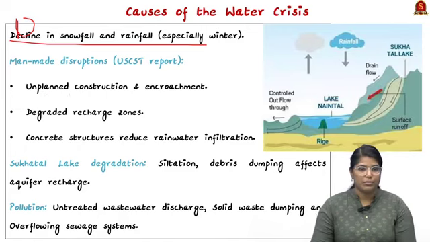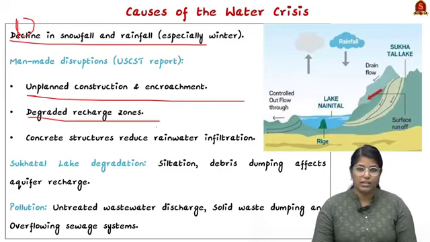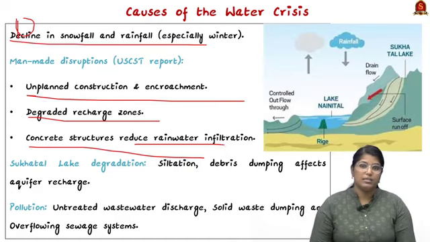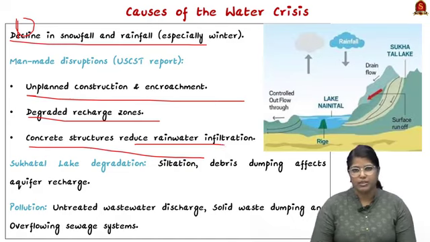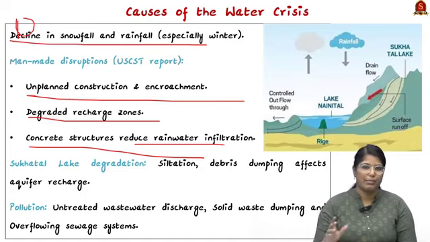Secondly, man-made disruptions. There were a lot of man-made disruptions. For example, unplanned construction and encroachment, degradation of the recharge zone, and concrete structures have been built up. This has reduced the rainwater infiltration that will come to the lake. So these are all certain man-made disruptions.